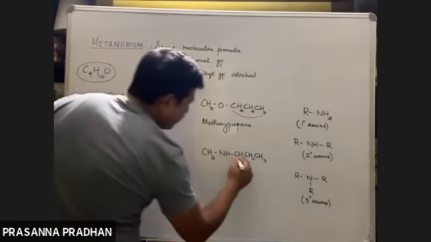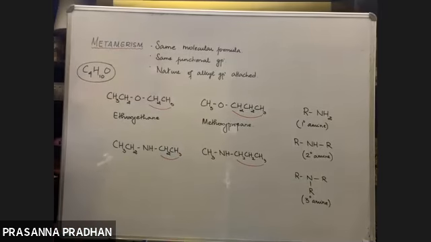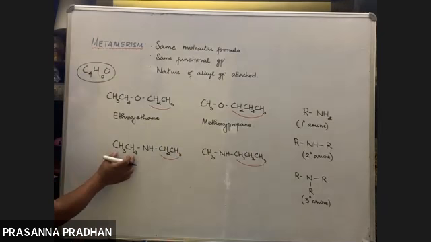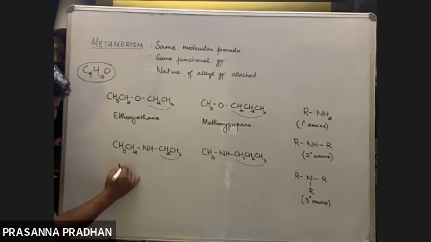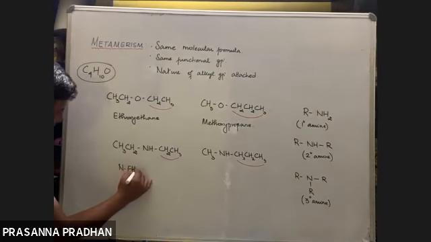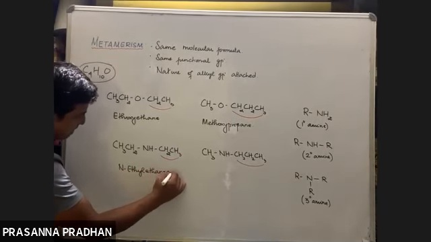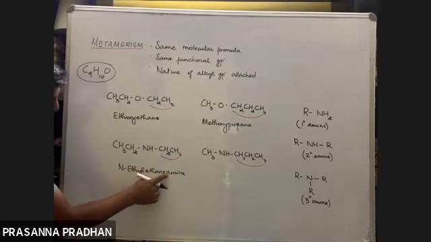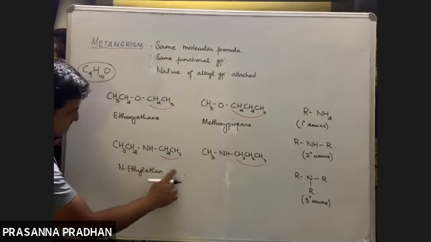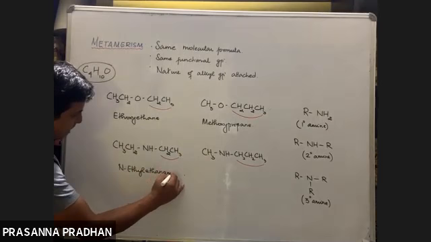So this will determine the word root. Now one is considered as a substituent. So what is this? Ethyl attached to nitrogen. So we write down N-ethyl ethane amine. But now it begins with a vowel, so this E will again be dropped. Ethanamine.